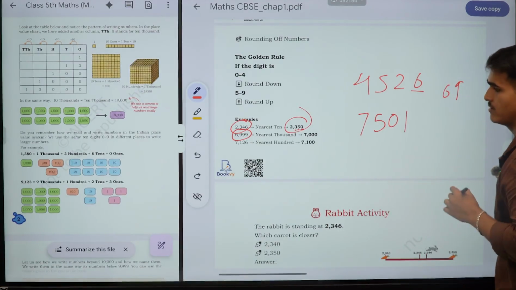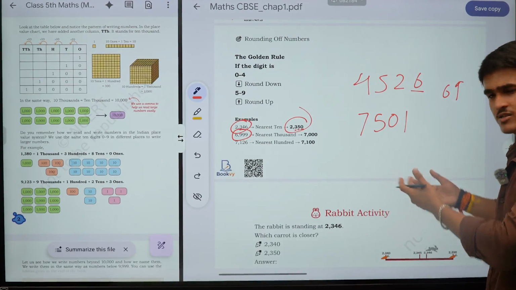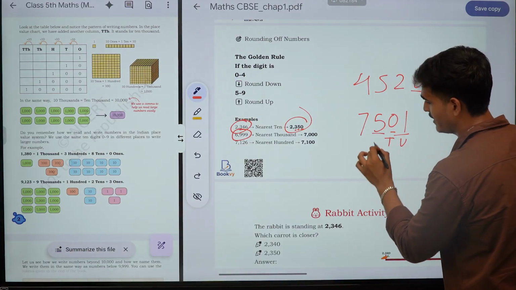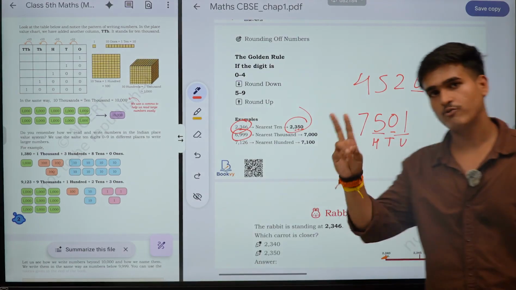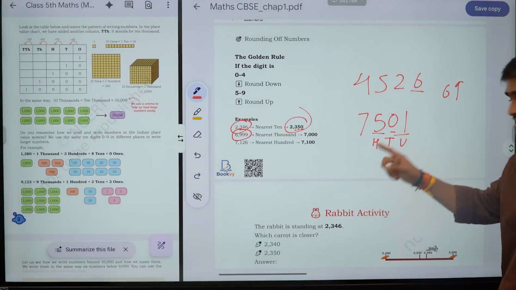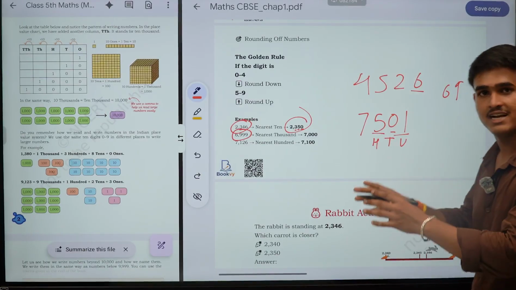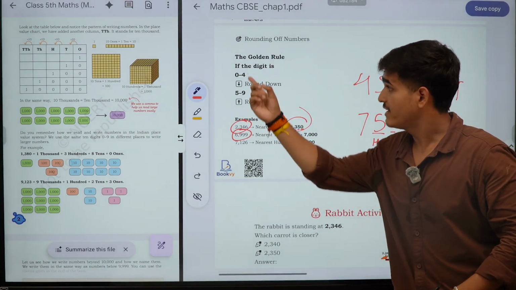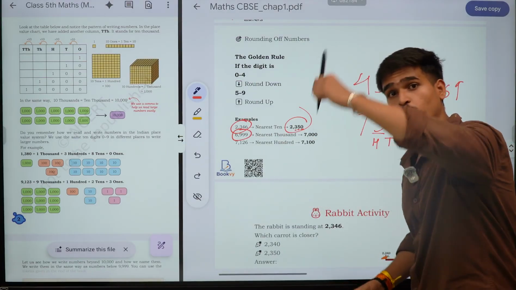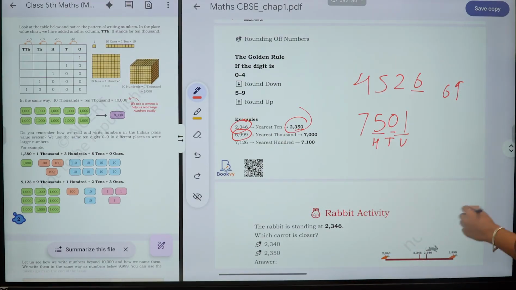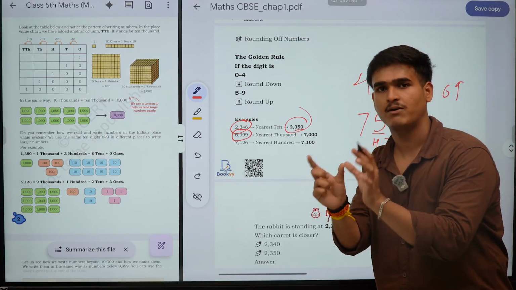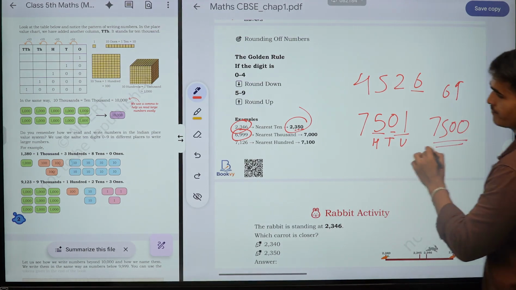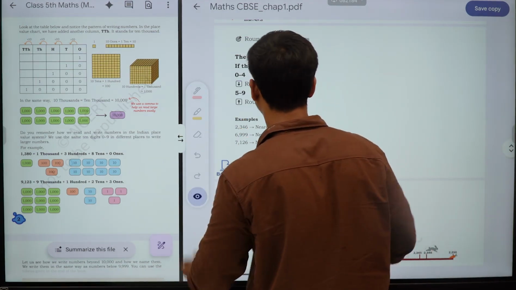7501, so how will you do this? It's also simple. You just have to check the unit place, the tens place, and then the hundred place. You only have to check two things, the unit and the tens place, that is 1 and 0. 1 and 0 stands below the 5. Below the 5 means golden rule. What does the golden rule say? Round down. You have to go down. So what is the down of 7501? We have to make that a sensible amount or a round off. So it will become 7500. Okay? Understand this? Very simple concept.